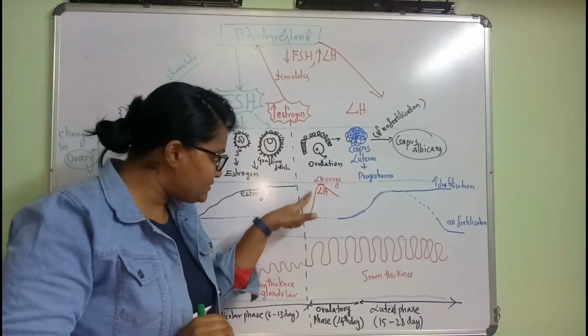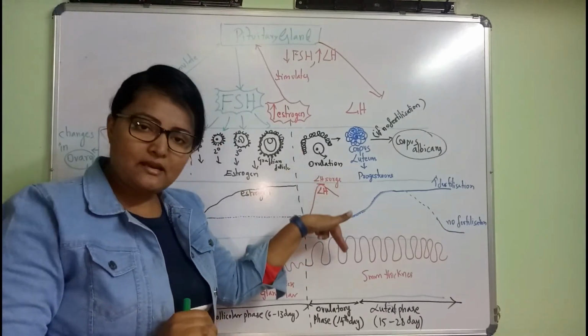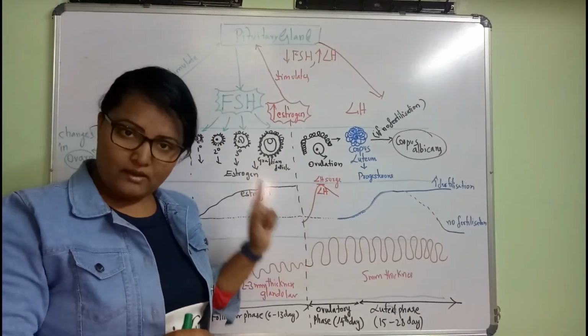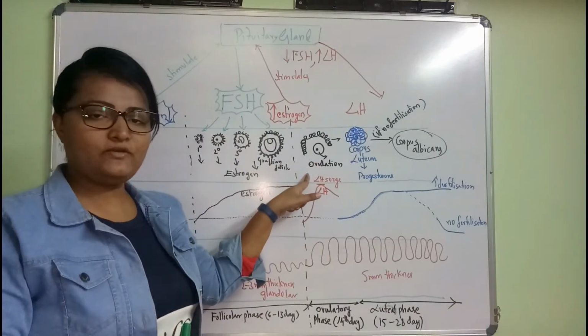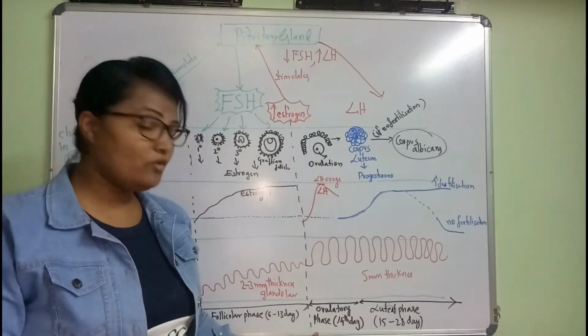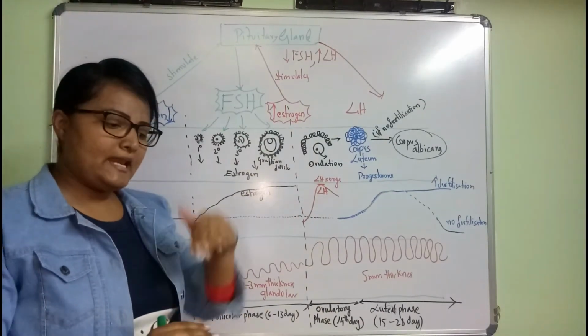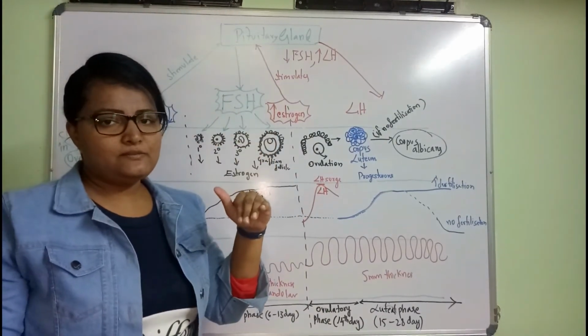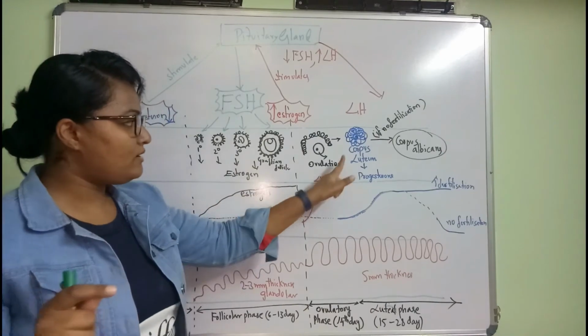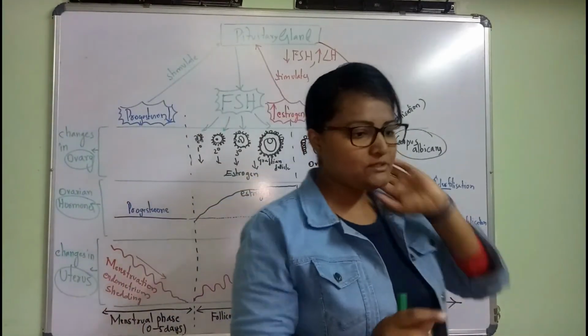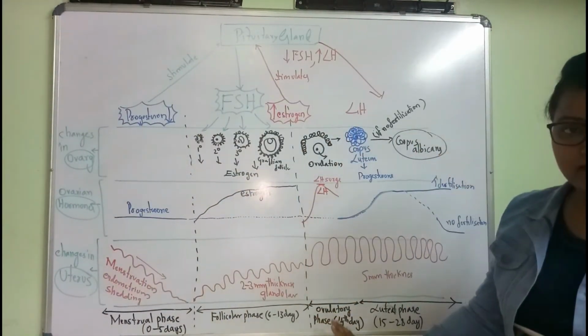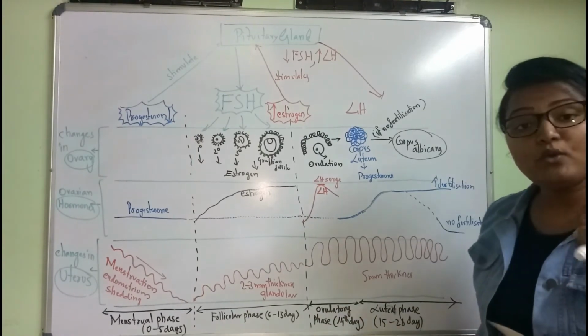So LH surge means an increase in the level of LH. It only affects ovulation, which we call the ovulatory effect. That is only one day, the 14th day, only one day it will happen. LH increases, egg is released. Okay, next, once they are converted into corpus luteum, this ovulatory phase now continues with the luteal phase.